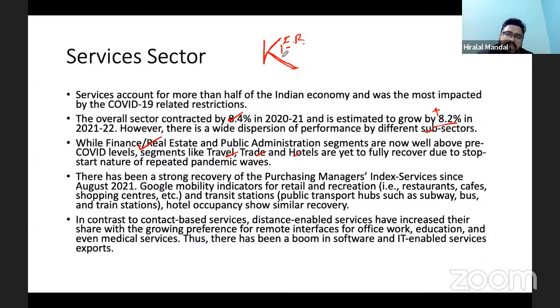So there is a K-shape. Now what the government needs to do in order to avoid this K-shape, you need to provide enough incentives to these sectors so that they can come out to contribute to the higher recovery. And in this process, the government has made several attempts. The government made some of the push for hotels under the ECGS program.